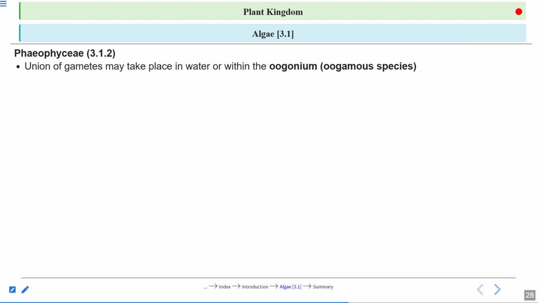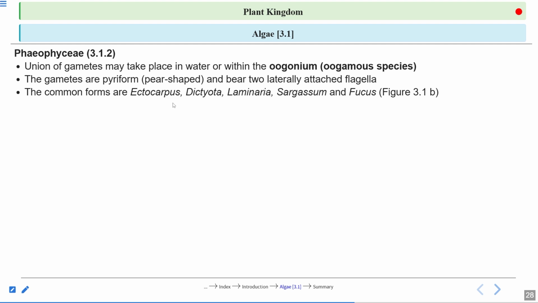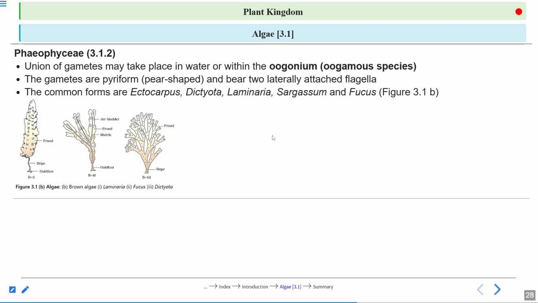Union of gametes takes place in water or within the oogonium in oogamous species. The gametes are pyriform, pear-shaped, and bear two laterally attached flagella. Examples of Phaeophyce: Ectocarpus, Dictyota, Laminaria, Sargassum and Fucus. So here are some of the members of brown algae: the first one is Laminaria, the second is Fucus, and the third is Dictyota.